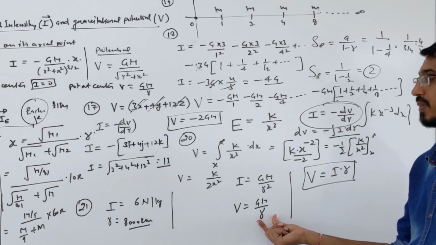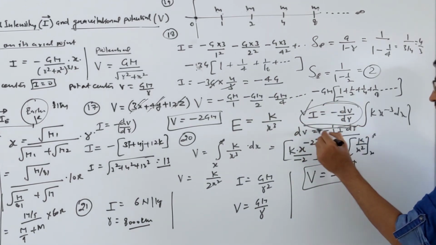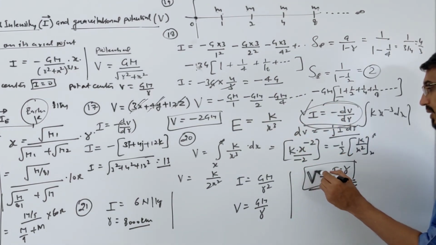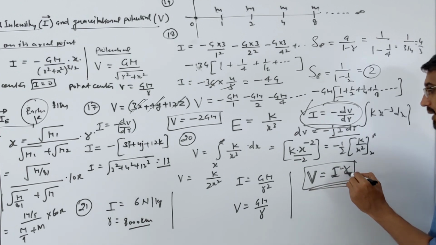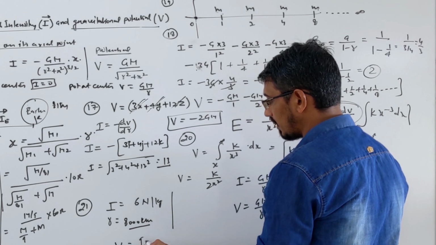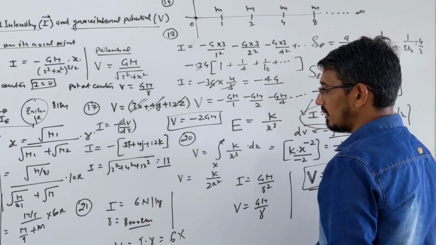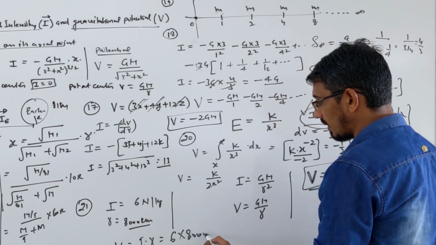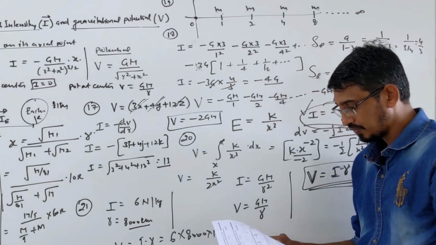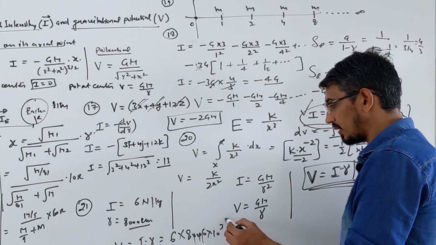The correct way is this way, but in simple language you can say it like this also: potential is intensity into distance. So for the point mass we are finding potential, that becomes intensity into distance. Intensity is 6, and distance is 8000 km, which means 10 power 3. So what is the answer? 1, 2, 3, that becomes 6.